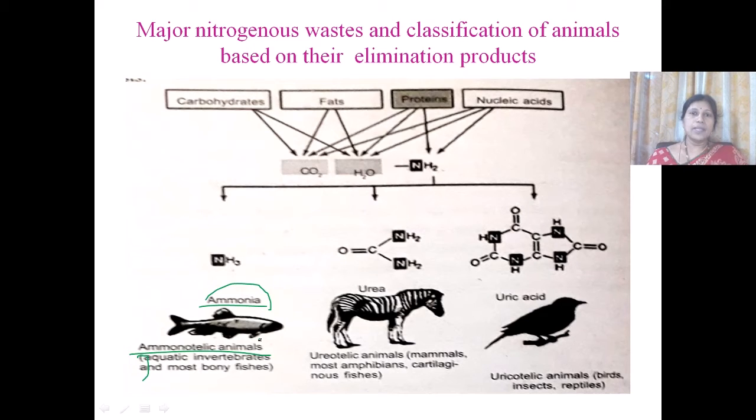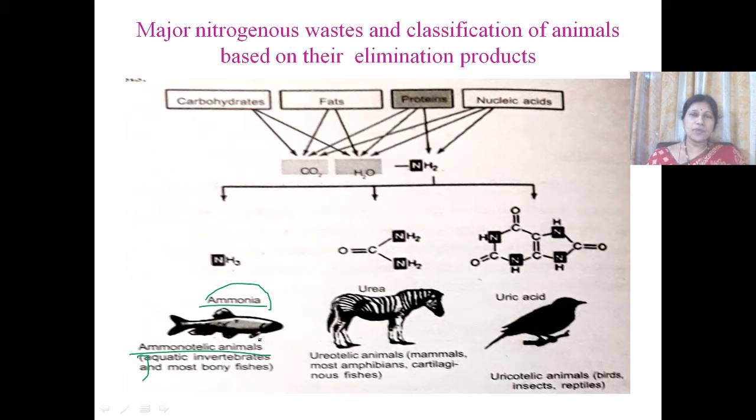Hence, in many animals, ammonia combines with glutamate and forms glutamine. This glutamine is transported in the blood circulation to the site of excretion.